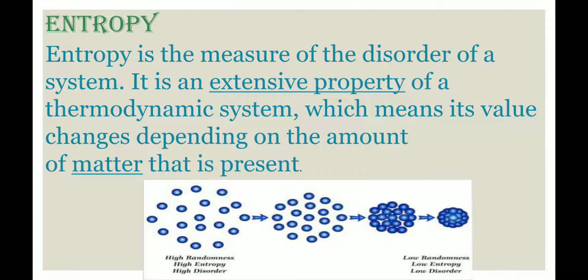Now coming to entropy. Whenever you hear someone saying nothing in the universe is perfect, this is what entropy is. This is because entropy says that the universe is always heading towards a state of disorder. So entropy, even though a complex phenomenon, has a very simple definition. It is a measure of the degree of disorder and randomness in the system.